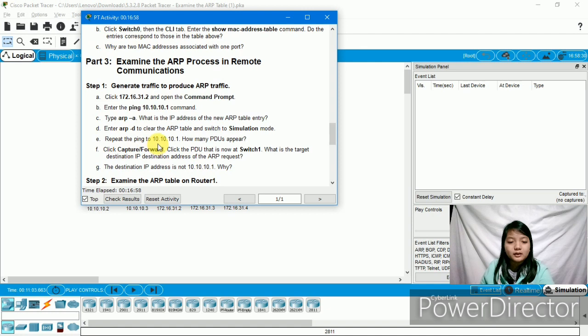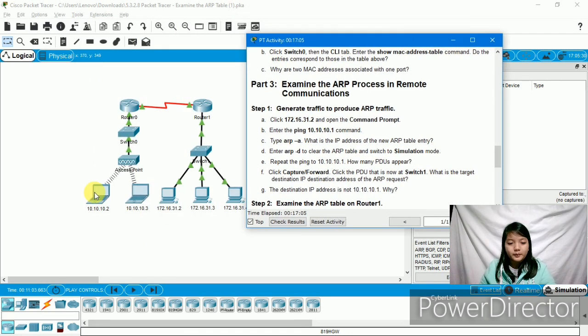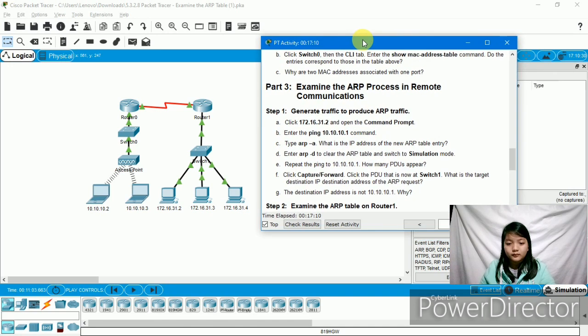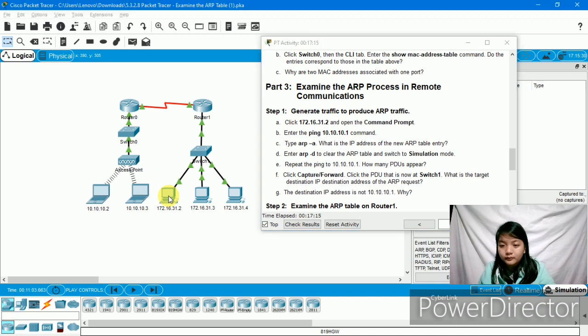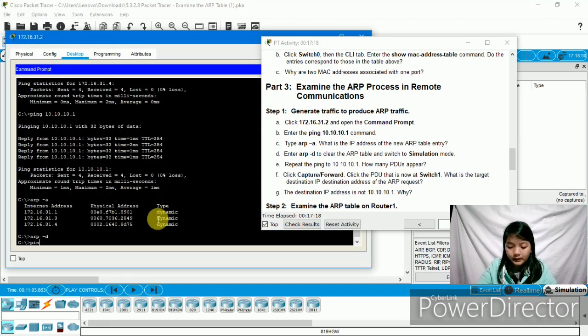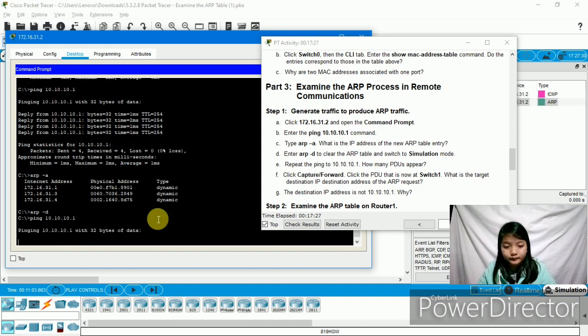Then repeat the ping to 10.10.10.1. So we will repeat the ping. How many PDUs appear?